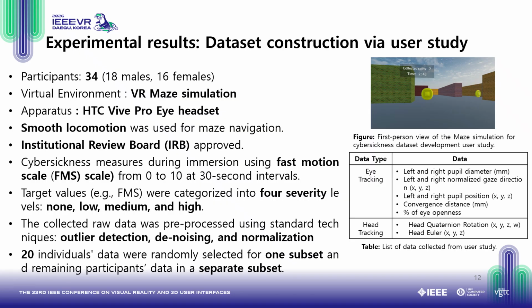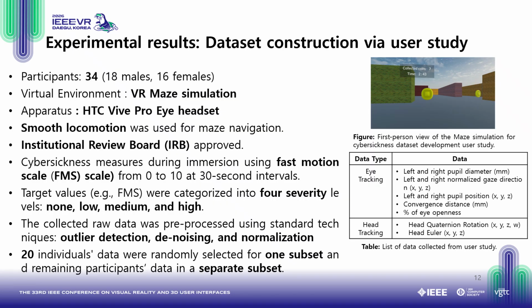We then also evaluate our proposed method by constructing a new dataset through a user study. For the user study, we have 34 participants. We're using the VR maze simulations. We're using the HTC Vive Pro headset, and our study was IRB approved. And we're using a fast motion scale from 0 to 10 for labeling the cybersickness, and then we categorize it into 4 cybersickness severity classes.